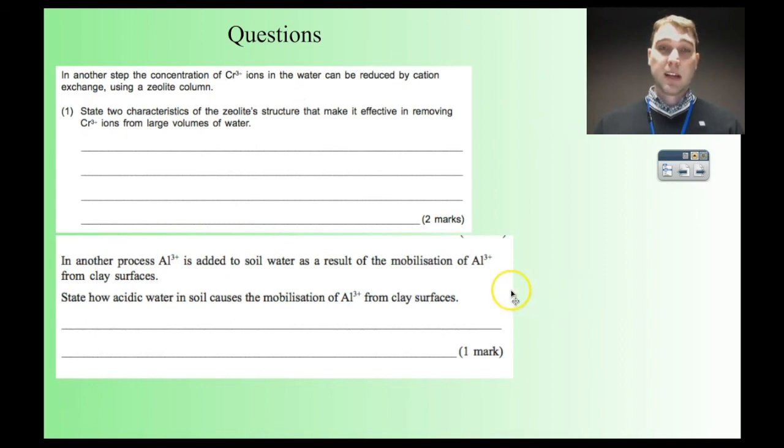The second question is asking about aluminium ions and soil water. So it says, state how acidic water in soil causes the mobilization of aluminium ions from clay surfaces. So what you'd be talking about here is aluminium ions exchanged with hydrogen ions from the acidic water. So you don't really even need to explain this because it's a state, but you're going to get ion exchange between the hydrogen ions from the acid and the aluminium ions from the clay surface. So the hydrogen ions from the acid replace the aluminium ions on the clay surface. The aluminium ions go into the soil water. The acidic ions get stuck to the surface of the clay. So that's the idea there.